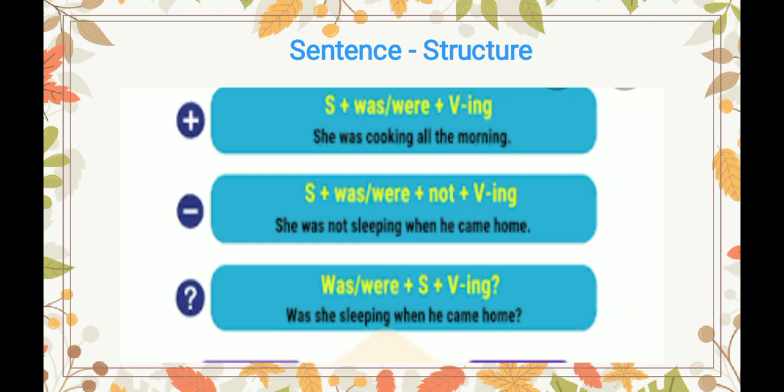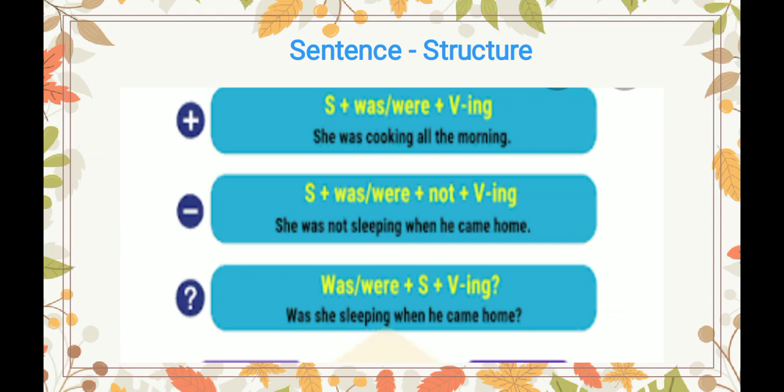Next, let's see the negative sentence structure. First, there will be subject, then was or were, depending on subject, then not, then again base form of the verb and ing with that verb, and then rest part of the sentence. For example, she was not sleeping when he came home.